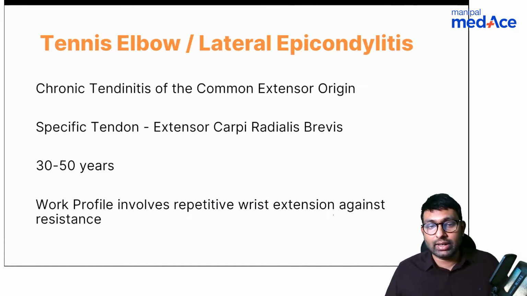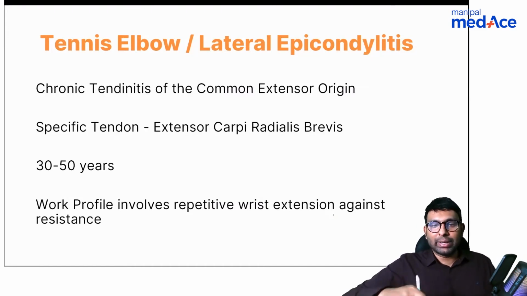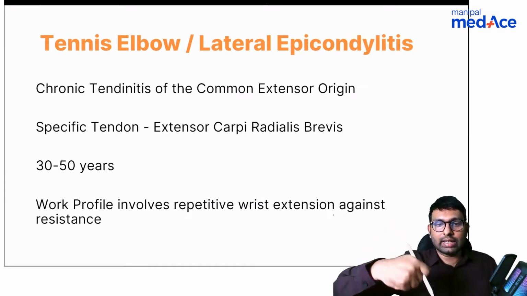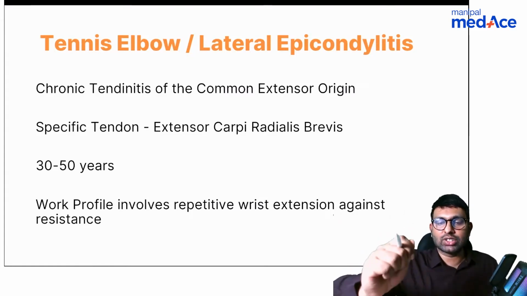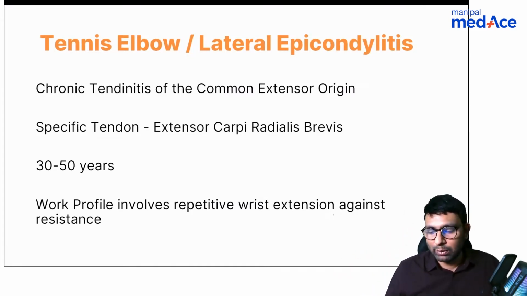If they ask you which tendon in specific, you know that it is extensor carpi radialis brevis, commonly seen in 30 to 50 years old patients who do this repeated wrist extension movement. Like in tennis, whenever they're hitting a backstroke, they have this wrist extension movement. Whenever you're doing different movements also, you will start getting this tennis elbow kind of pain.